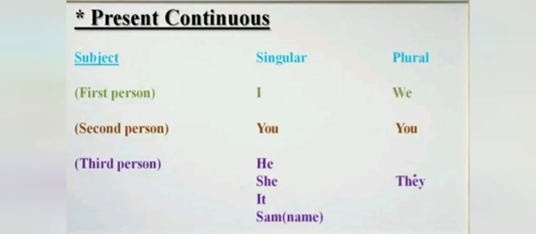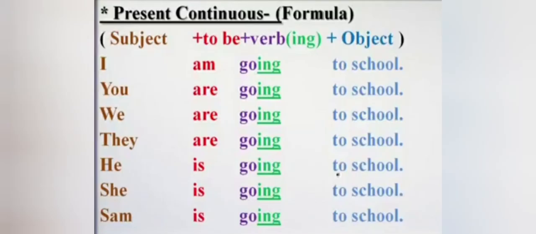Next is second person, a person to whom we are talking. In second person we have you as singular and plural. Next is third person. Third person is a person about whom we are talking. In third person we have he, she, it, and name of any person for singular and they for plural. Is it clear to all?